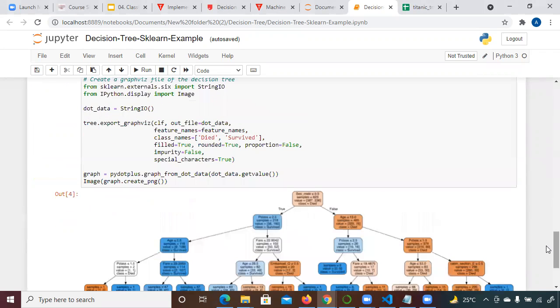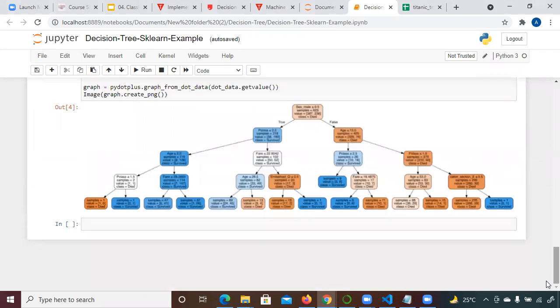The height of the tree means how much depth you want your decision tree to go. If you have a large data set, then it will go till the maximum depth. Maximum depth means how much depth it will go, that is, how much classification it is going to do. So how are you going to decide? You have to use the trial and error method. You have to pass a random value like 3 or 4.